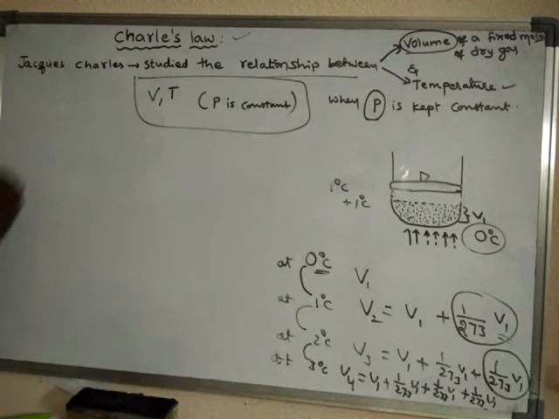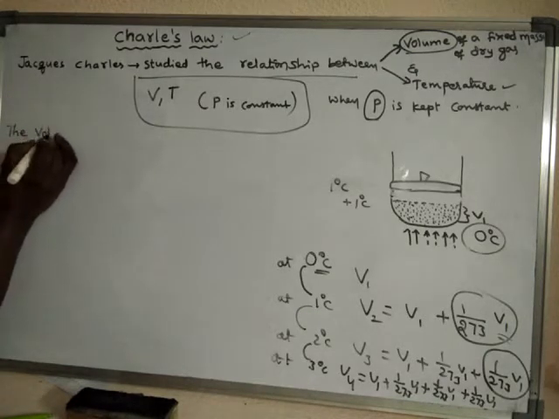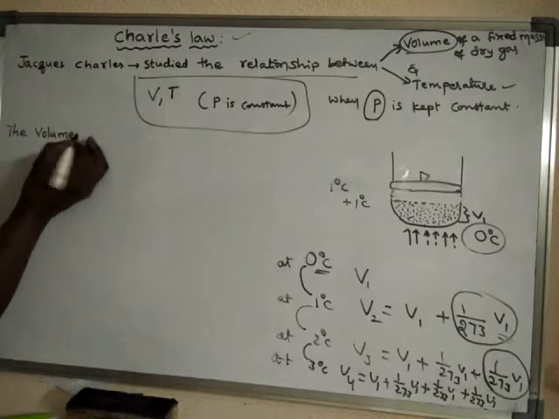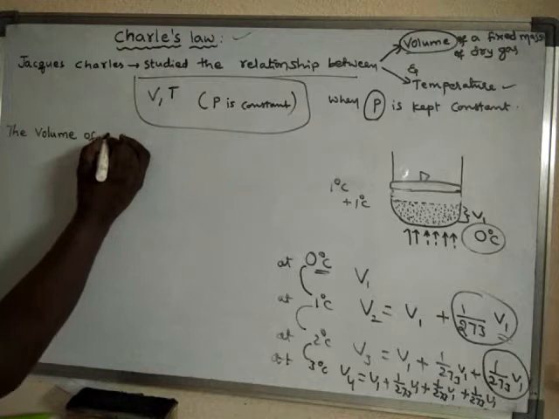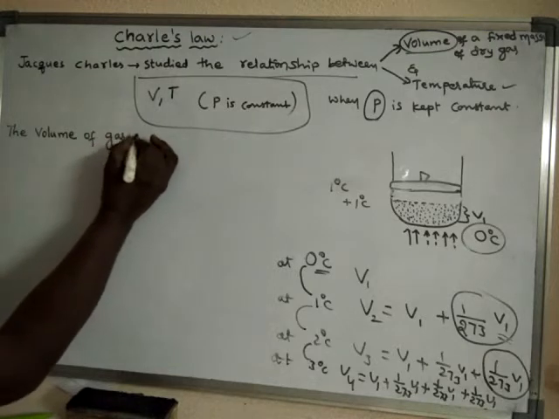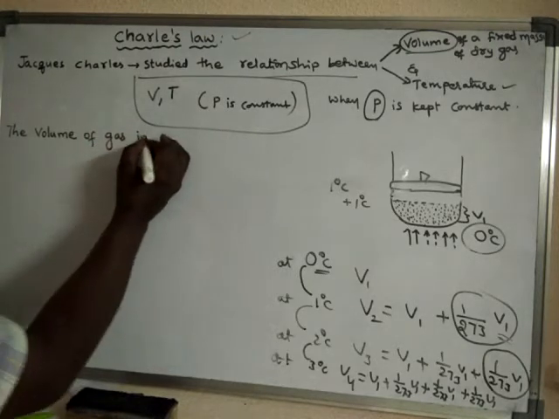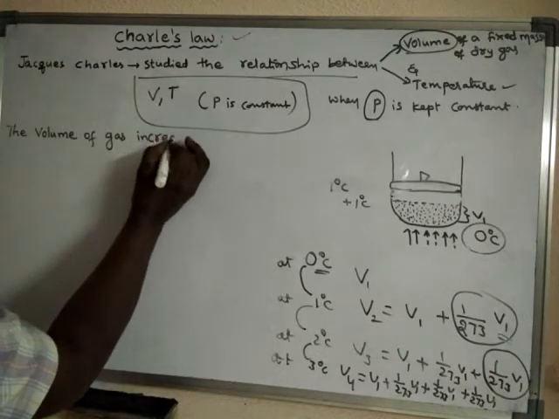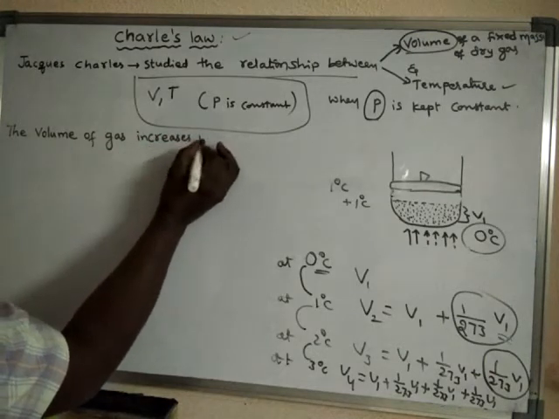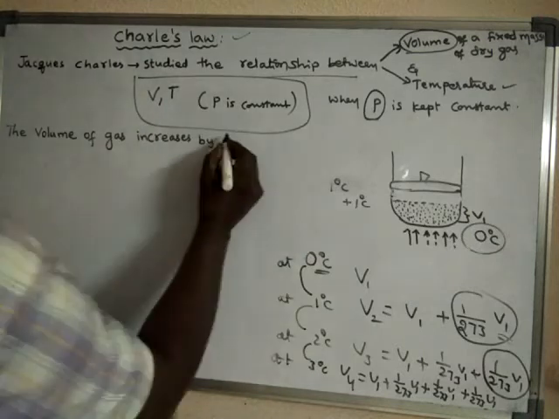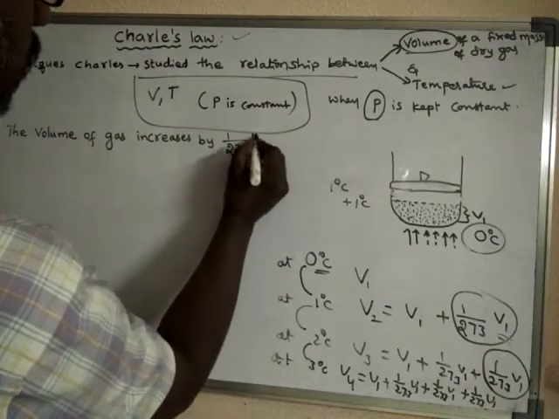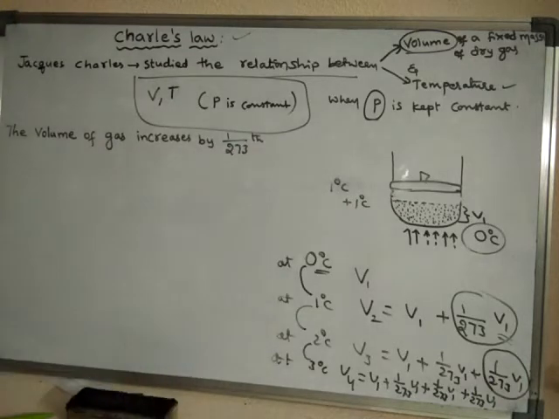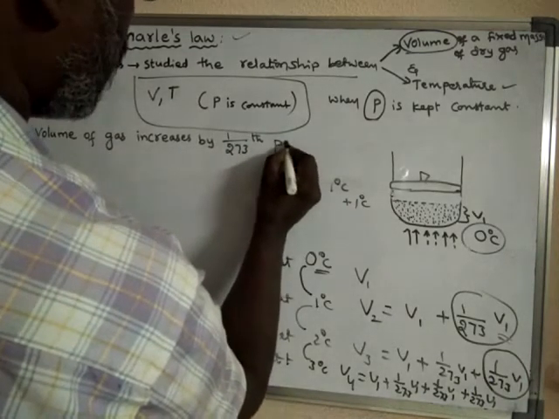He stated that the volume of gas increases by 1 by 273rd part.